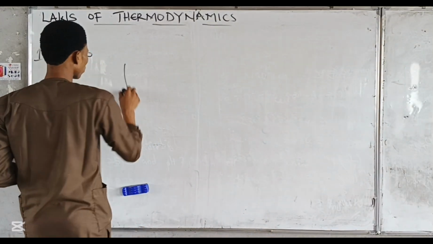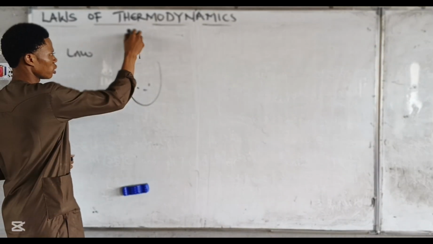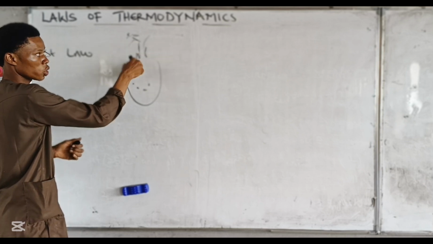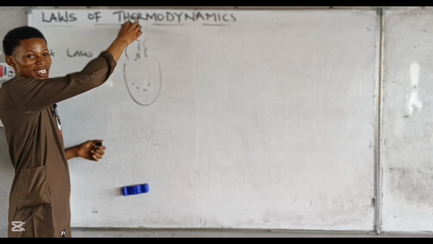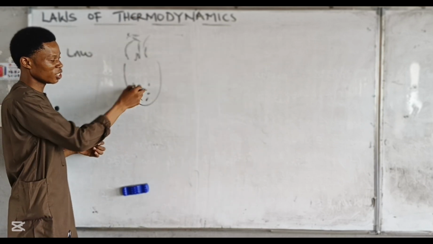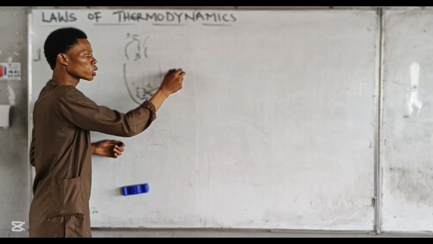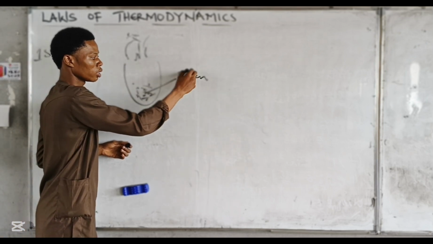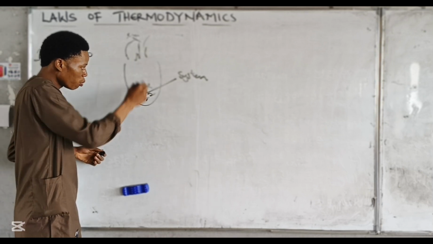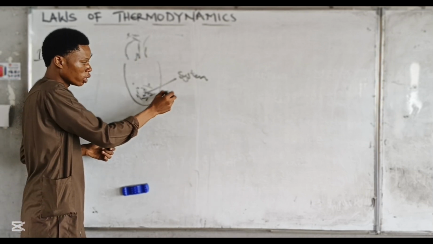And you agree with me, if you have something like this, if you have a cup of tea, this is smoke coming out. And this is the tea. Now you agree with me, this place is the system, right? This line of the cup here is the boundary, right?